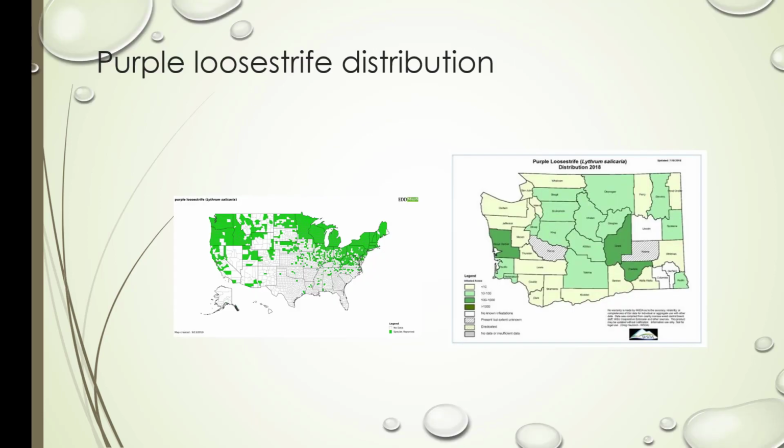So it's primarily up along the northern portion of the country, and you can see that from the map on the left. And on the right, these are counties that have, if they're green, they do have it to some degree. The only counties that don't have infestations are white, and that's not very many in our state. We've had a lot of success with biological controls with this plant, though. It's definitely been able to be managed on some level with 3 different beetles that feed on it.